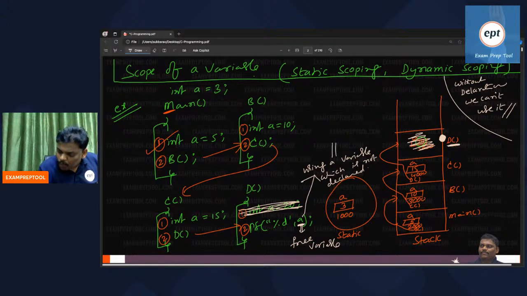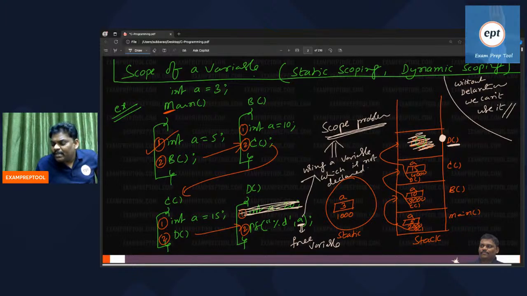This is actually a problem, and this problem is called scope problem. This variable is called free variable. This problem is called scope problem. Remember, you cannot use any variable without declaration. If you do that, the variable is called a free variable, because I don't know from where it came. No local variable, so it is a free variable. That is the reason the topic name is scope of a variable.